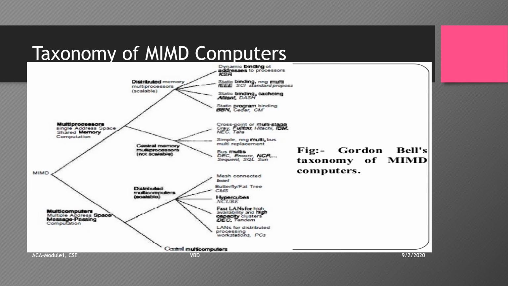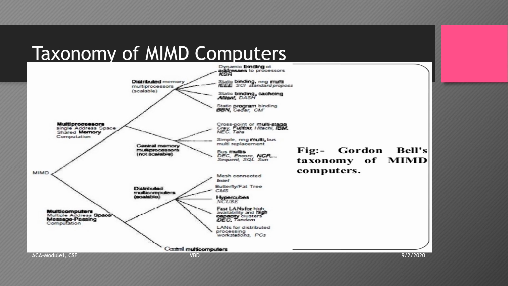Gordon Bell has provided a taxonomy of the MIMD machines which is given over here, in which he considers the shared memory multiprocessors as having a single address space. Scalable multiprocessors or multi-computers must use distributed memory. Multiprocessors using centrally shared memory have limited scalability. Multi-computers use distributed memories with multiple address spaces. So they are scalable with distributed memory.